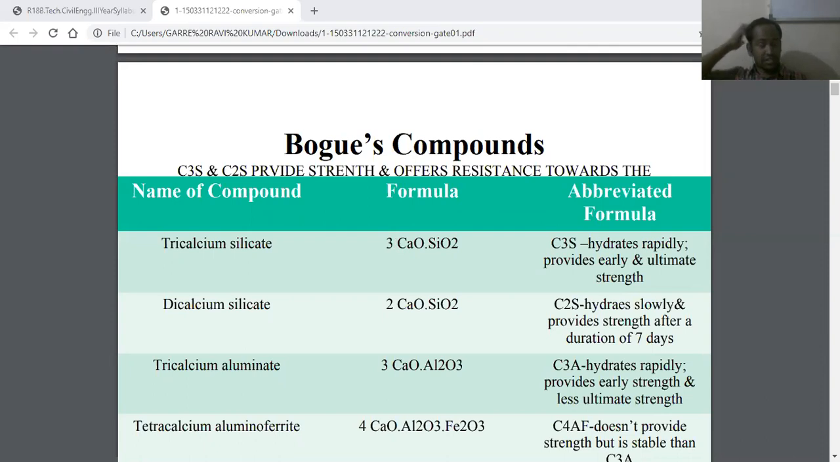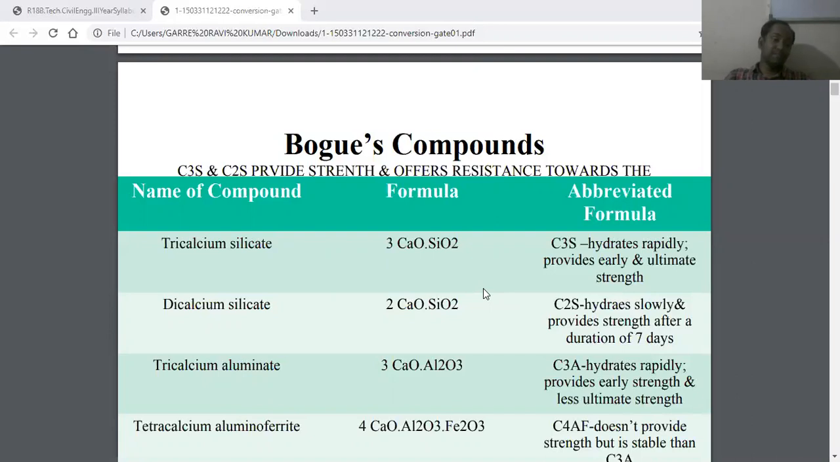In this table you can see their formulas. Tricalcium silicate has the formula 3CaO·SiO2, and its abbreviated formula is C3S. You may call it the nickname of tricalcium silicate. It hydrates rapidly and provides early and ultimate strength to cement. The next one is dicalcium silicate. Its chemical formula is 2CaO·SiO2, and its nickname is C2S. It hydrates slowly and provides strength after a duration of 7 days.